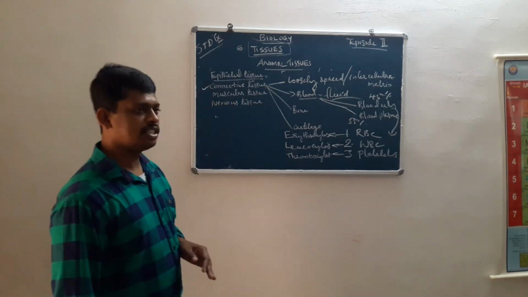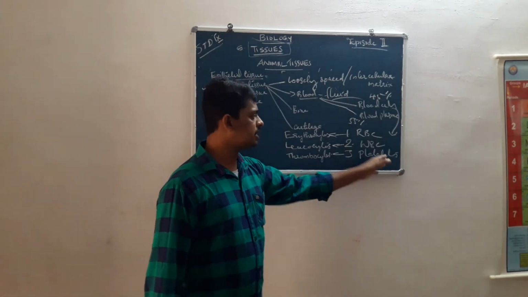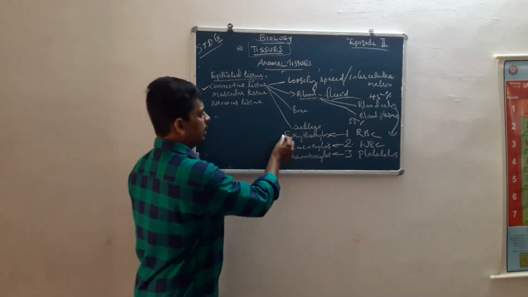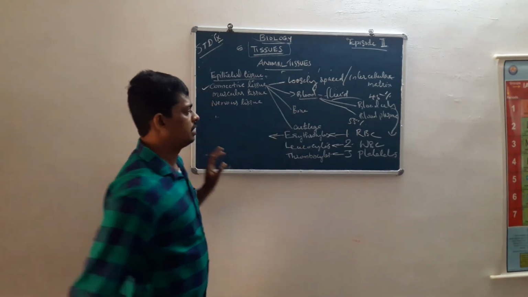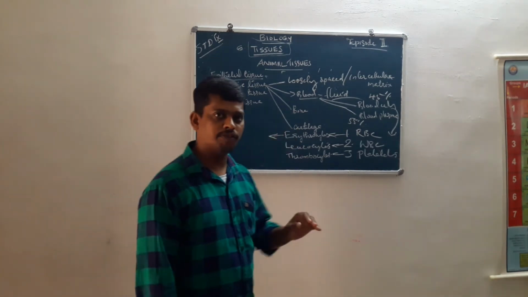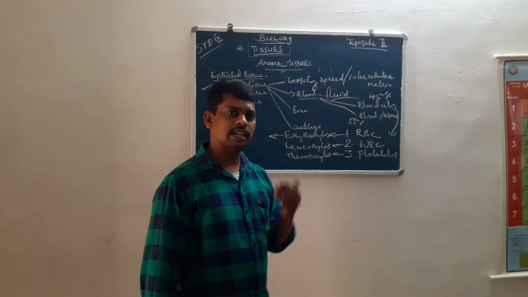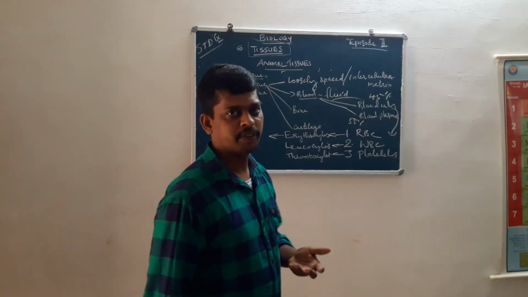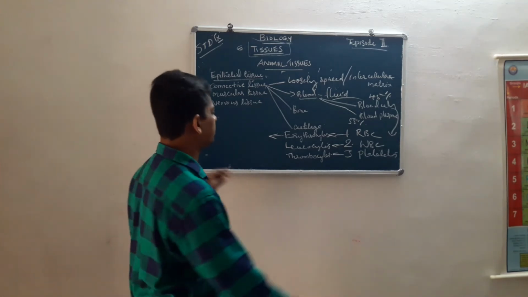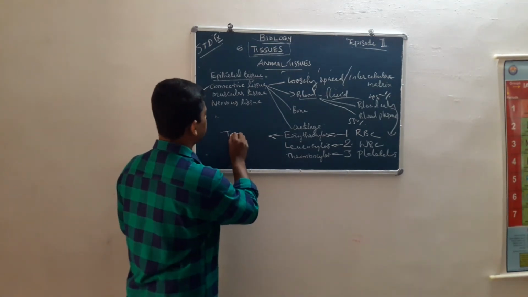What are the functions of RBC, WBC and platelets? Erythrocyte function is transportation of oxygen, carbon dioxide, and food materials.